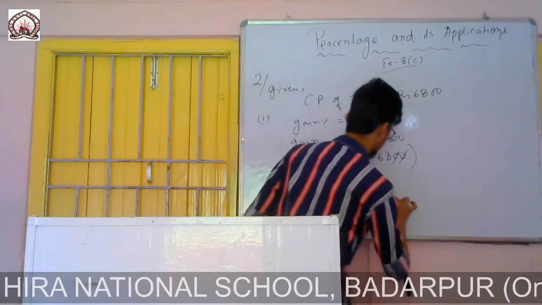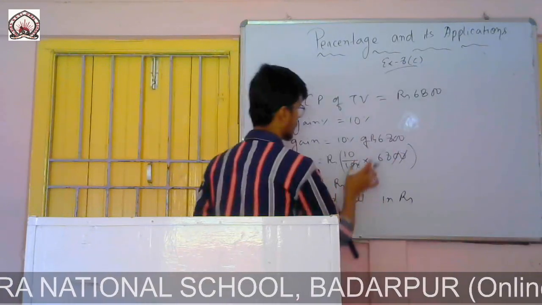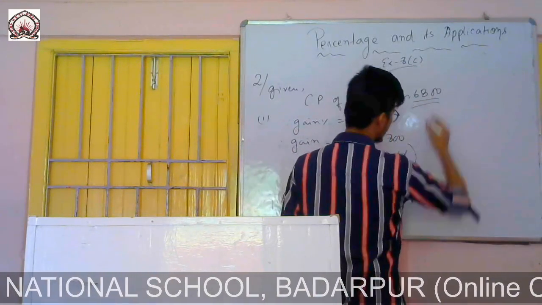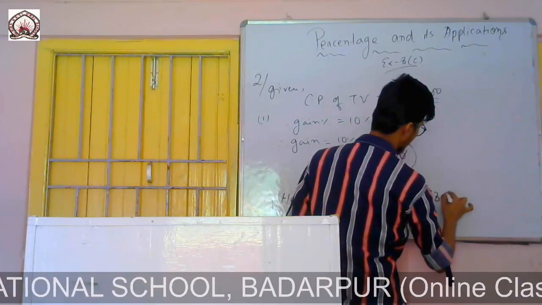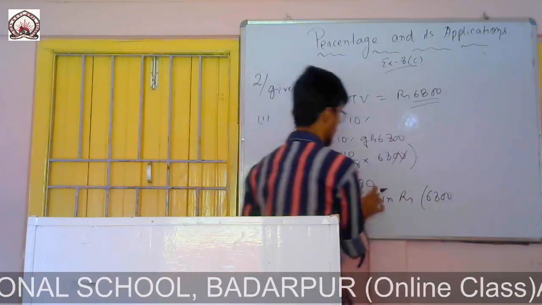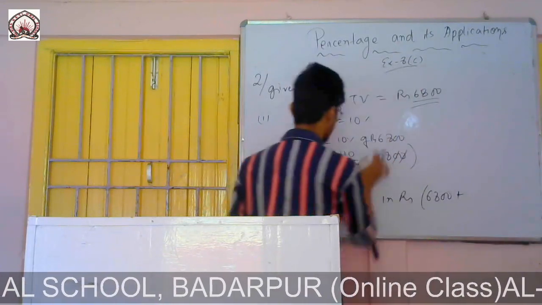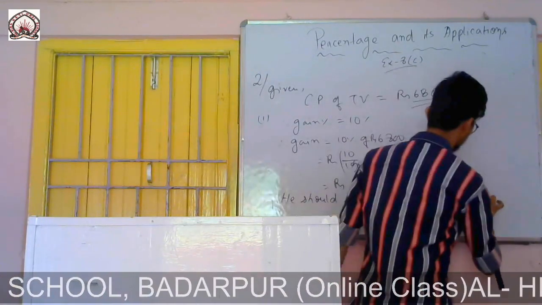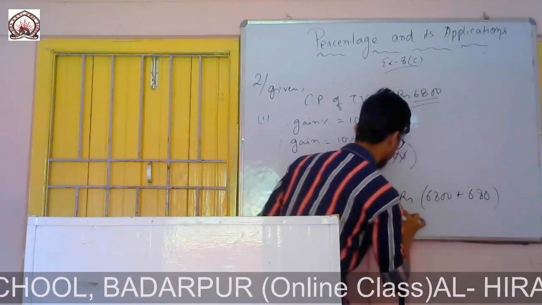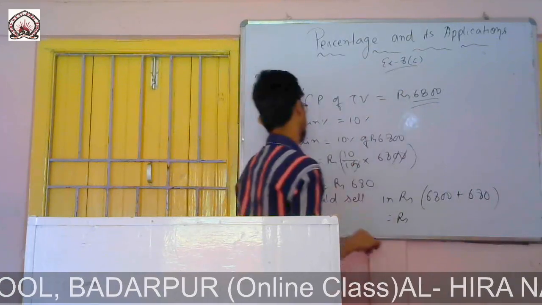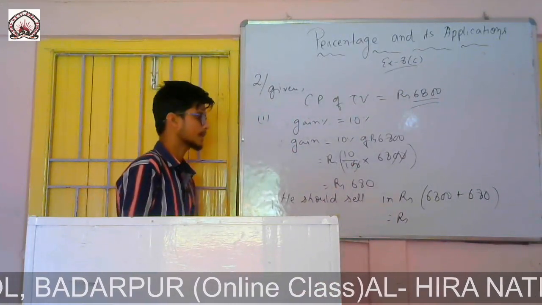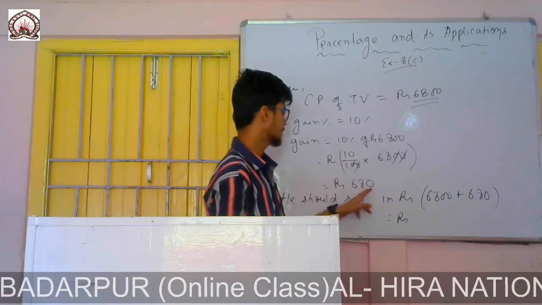So total cost price, it is 6800 and if he gains 10%, then he will gain 680 rupees. So if I add these two, I will get that at what SP he should sell so as to gain 10%.